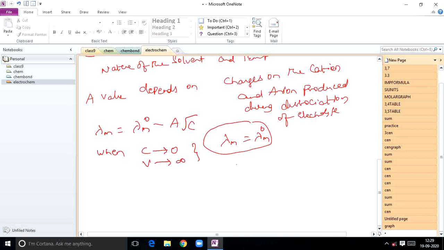Next, one more equation. This also comes under the Debye-Onsager equation.